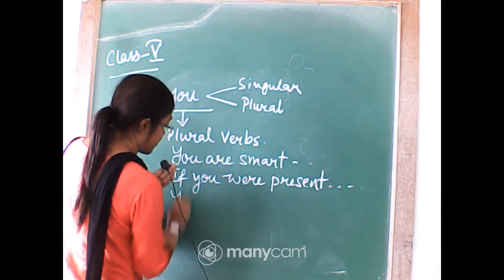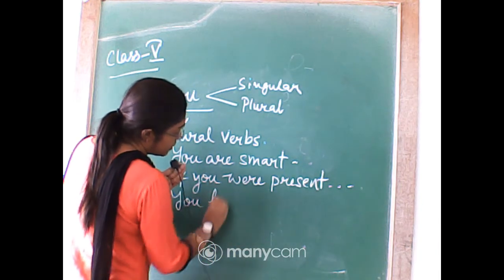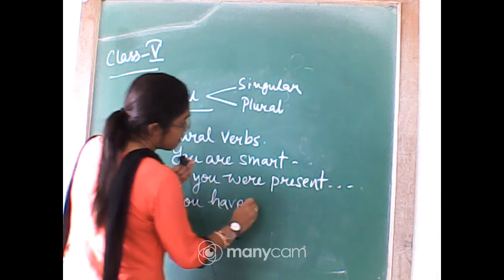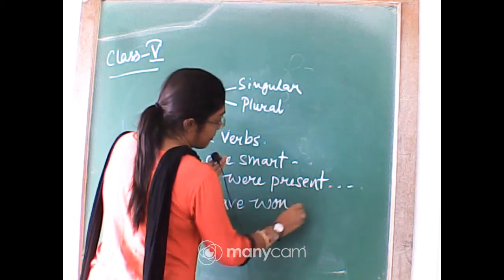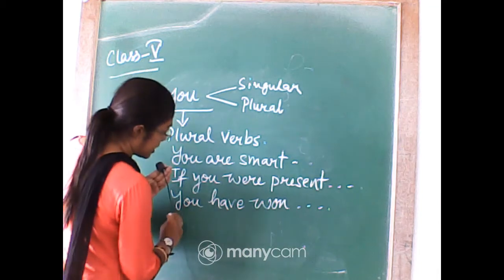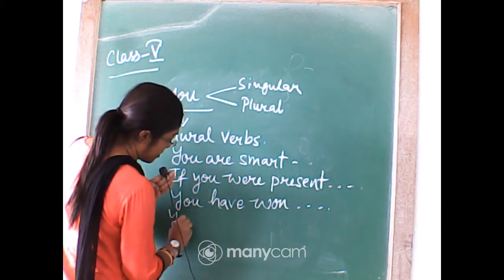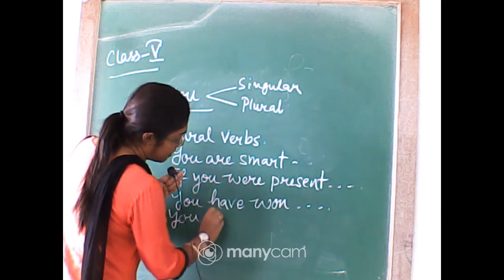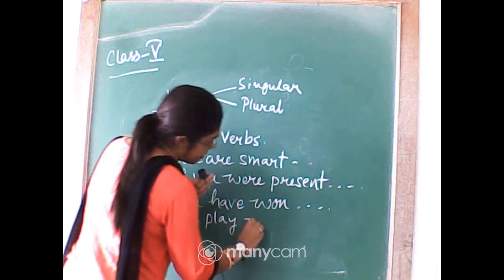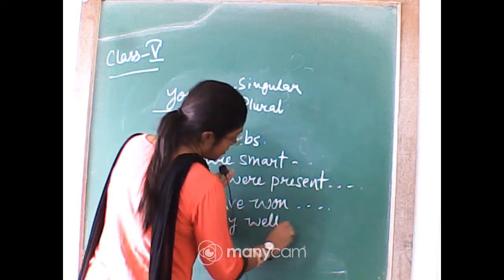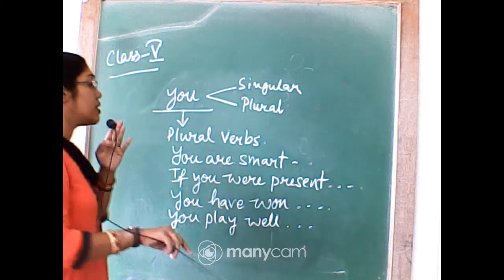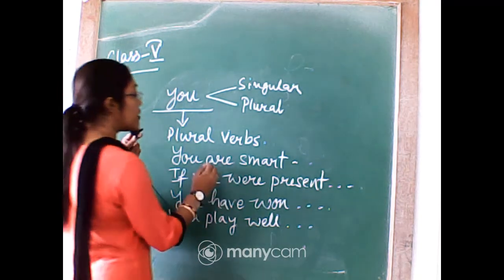Next, you have won. Next, you play well. So see, with you I have used always the plural verb.